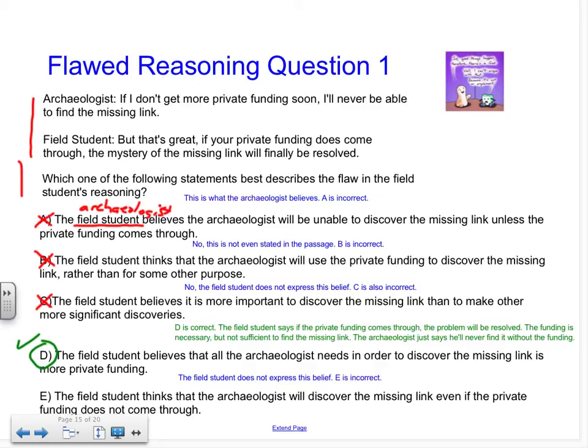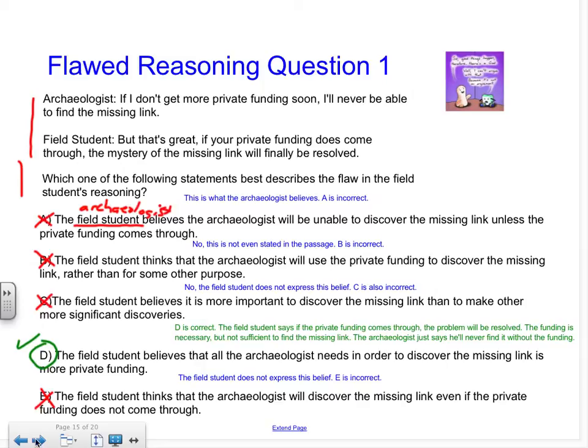But just for argument's sake, let's take a look at E together. E says the field student thinks that the archaeologist will discover the missing link even if the private funding does not come through. Well, first off, the field student did not express this in the passage, and second, we know this is false because if the archaeologist does not get more private funding, he won't be able to continue his study, and therefore he won't have a chance in solving the missing link. So E is incorrect. So just to summarize, D was our correct answer.